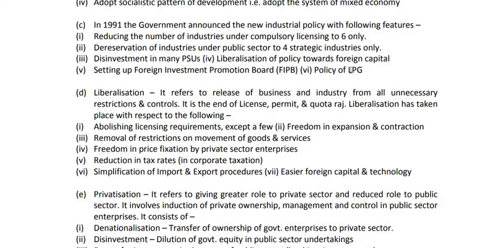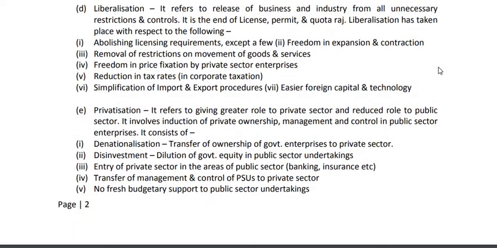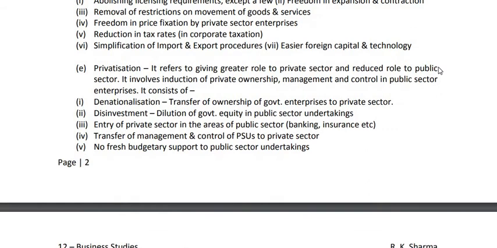The full form of LPG is liberalization, privatization and globalization. So there was a new policy in the year 1991, that is called LPG. Now we are going to discuss these three: liberalization, privatization and globalization. Now, first of all, liberalization.